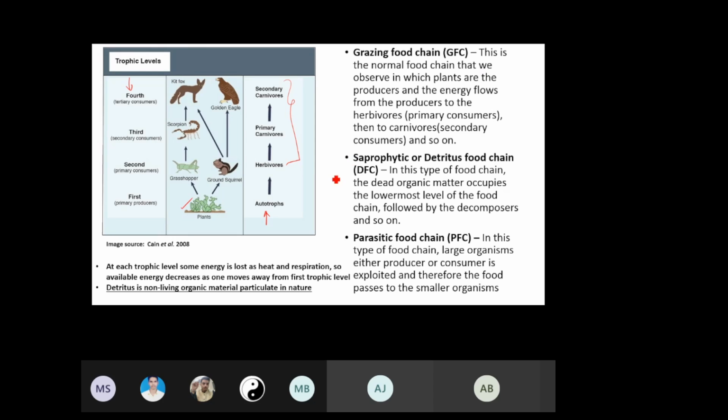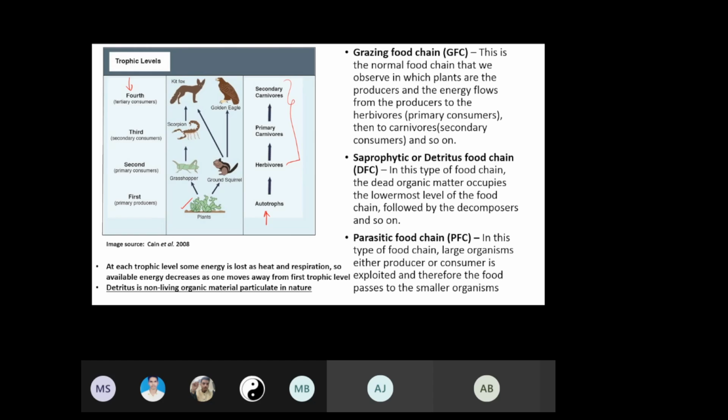Now, the next type of food chain is the detritus food chain or saprophytic food chain. In this type of food chain, dead organic matter occupies the lowermost level of the food chain, and from this dead organic matter at the base, we have other organisms. Once there is dead organic matter, we will be able to see decomposers and other types of organisms.